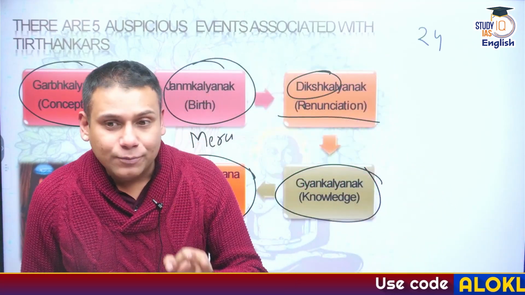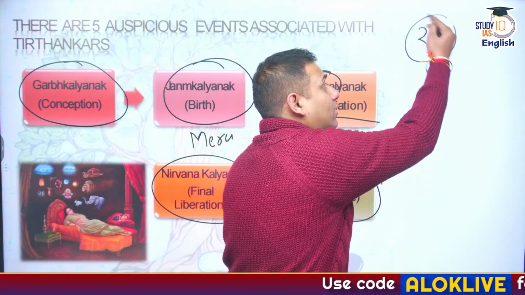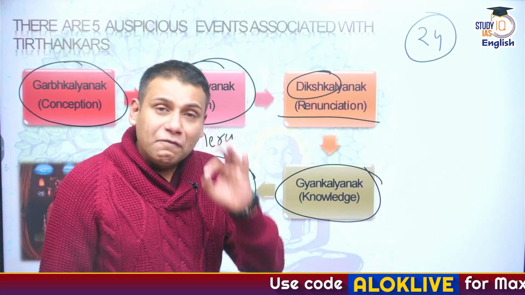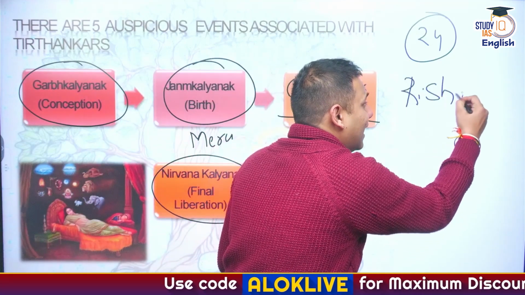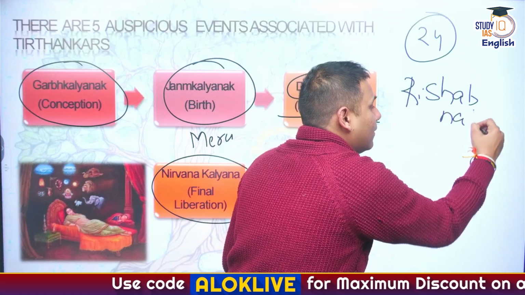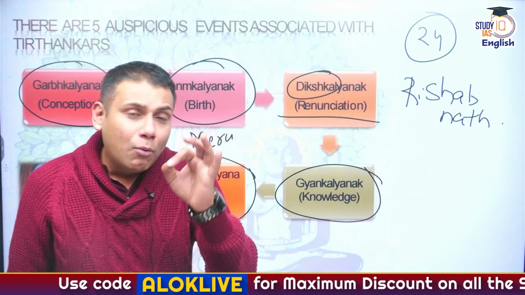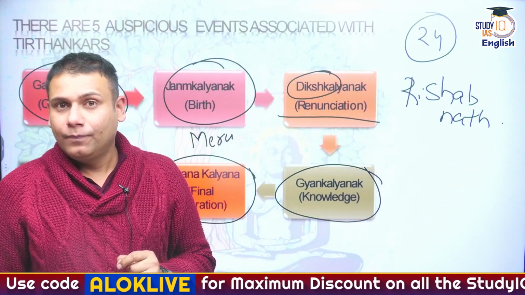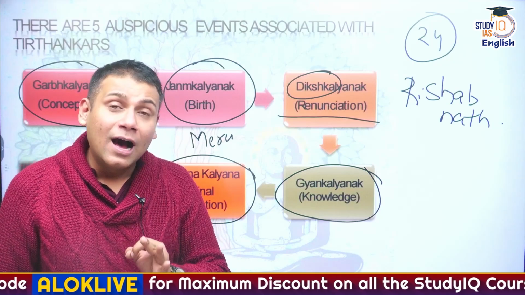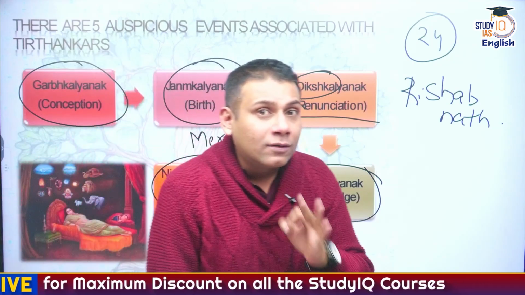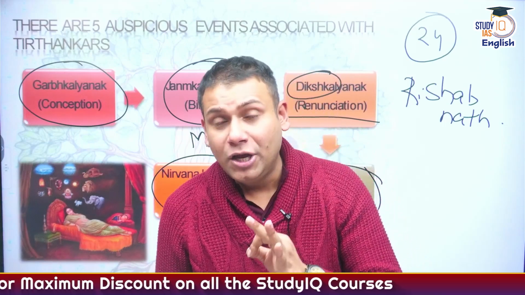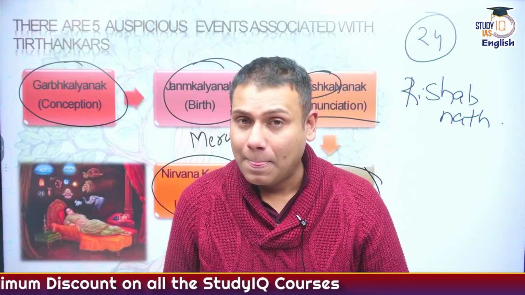As per Jain scriptures, there are 24 Tirthankars. The first Tirthankar being Rishabhnath or Adinath, whose symbol was bull. The 23rd Tirthankar was Parshavnath Ji, whose symbol was snake.